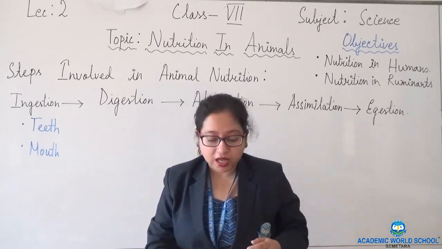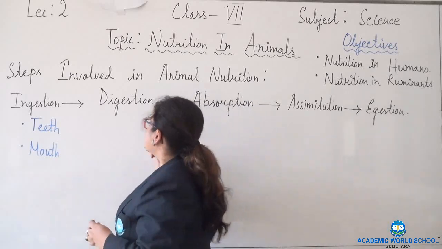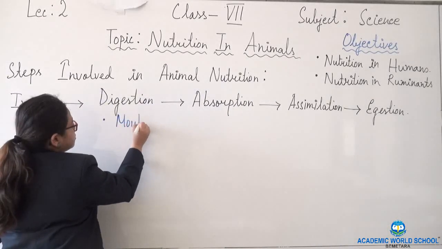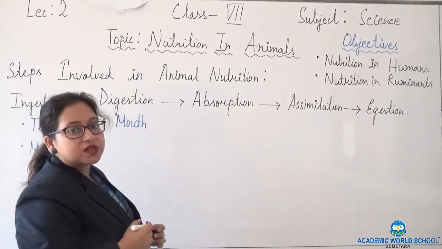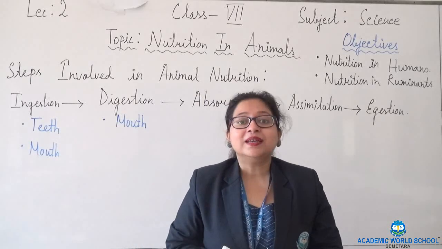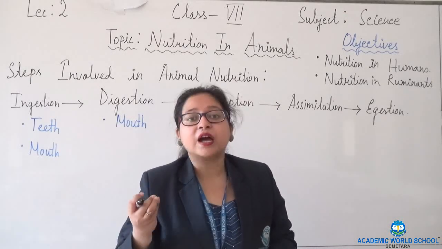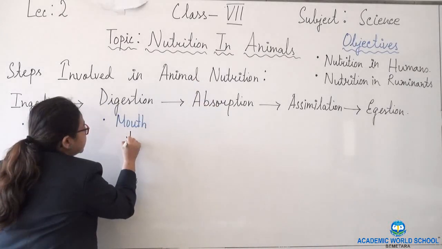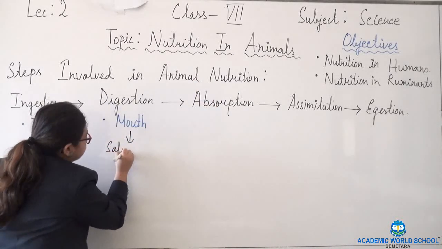Now for digestion, the first organ that is associated is the mouth. In the mouth, we have the salivary gland.